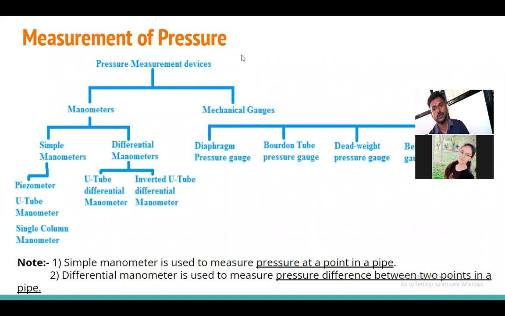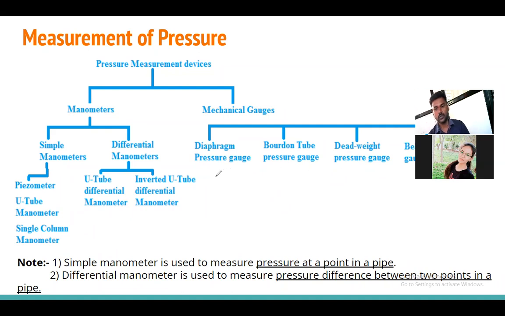Okay, the next topic is pressure measuring devices. There are two types: one is the manometer and the second is mechanical gauges. In the manometer, there are again two types, simple manometer and differential manometer. Simple manometer consists of piezometer, U-tube manometer and single column manometer. A differential manometer consists of U-tube differential manometer and inverted U-tube differential manometer. And the mechanical gauges are diaphragm pressure gauge, Bourdon tube pressure gauge, deadweight pressure gauge, and bellows gauge. At least you should know the names of mechanical gauges.